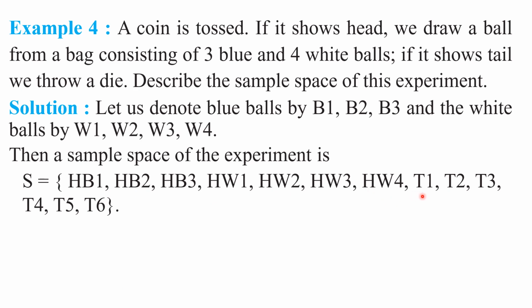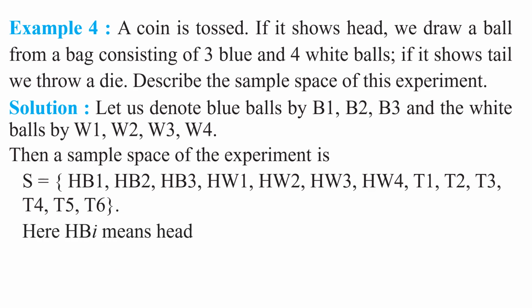If tail comes, then we are throwing a die. Then we get these outcomes 1, 2, 3, 4, 5, 6. So tail is associated with these 6 numbers, and H is associated with these 7: B1, B2, B3, W1, W2, W3, W4. So we got all the possible outcomes in this random experiment. This is the sample space for this random experiment. Understood this example, my children?